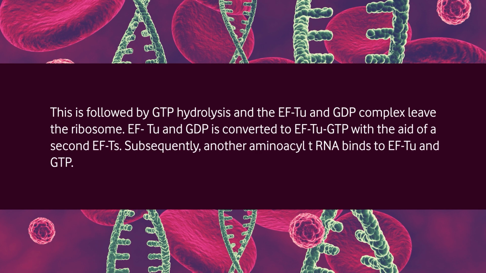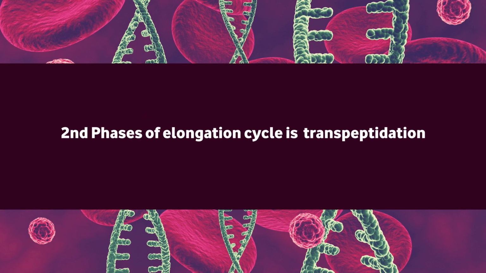This is followed by GTP hydrolysis, and the elongation factor TU and GDP complex leave the ribosome. Elongation factor TU and GDP is converted to elongation factor TU-GTP with the aid of a second elongation factor, TS. Subsequently, another amino acid transfer RNA binds to the elongation factor TU and GTP. The second phase of the elongation cycle is transpeptidation.